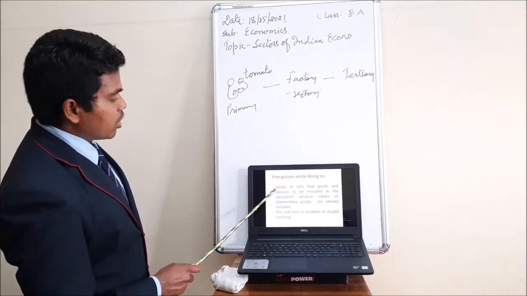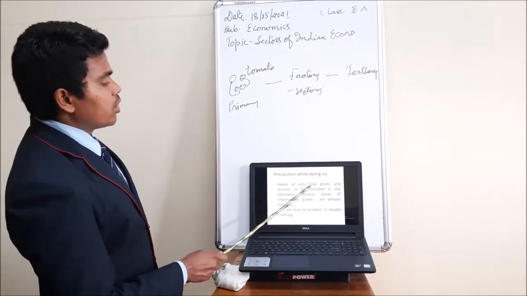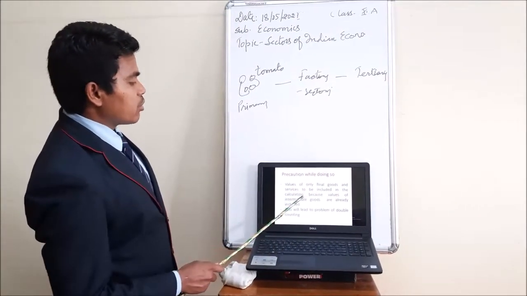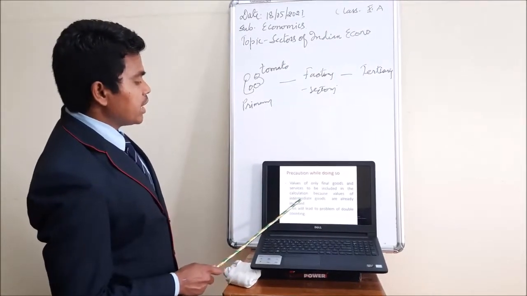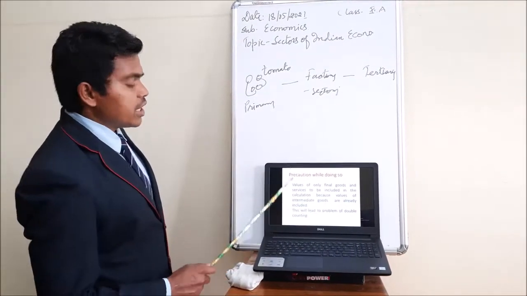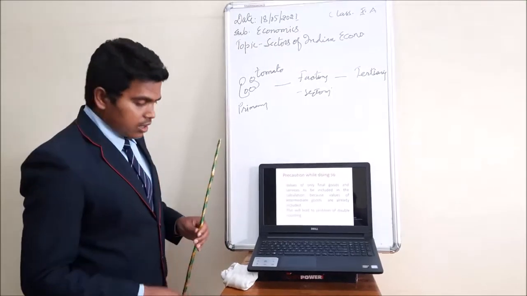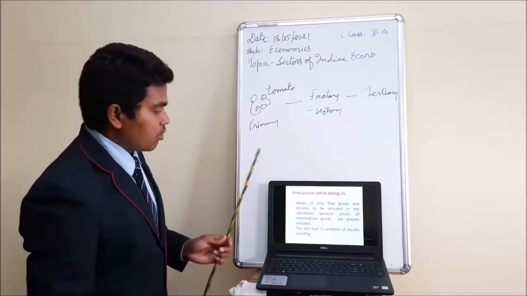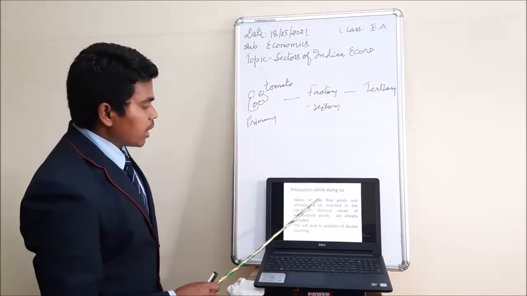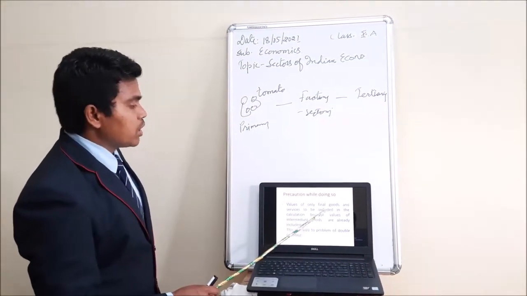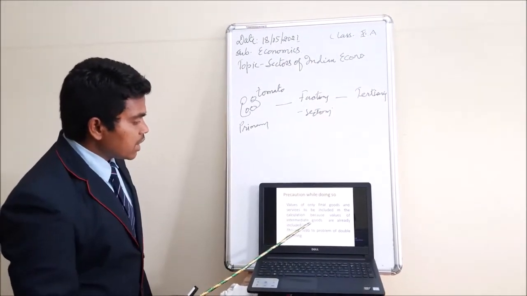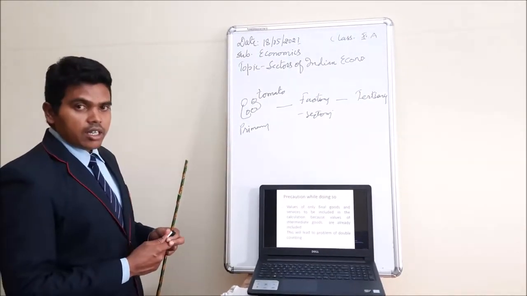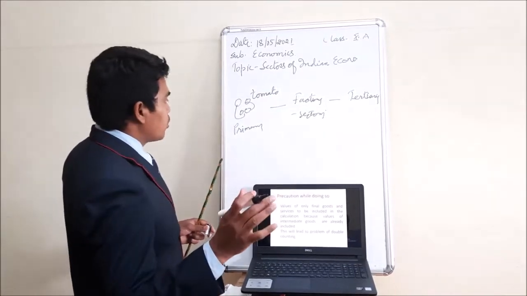So up to here only one bullet. Just I will give you examples to make you understand how only the value of final goods and services is to be included, and the value of intermediate goods is already included.